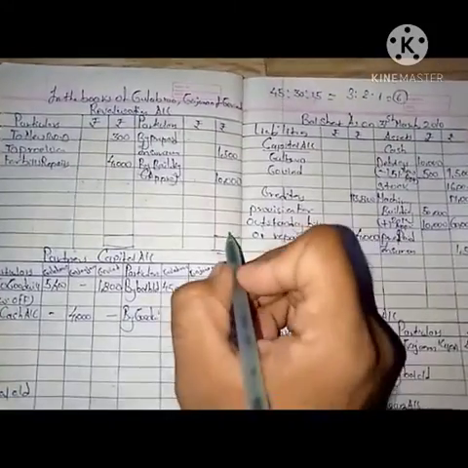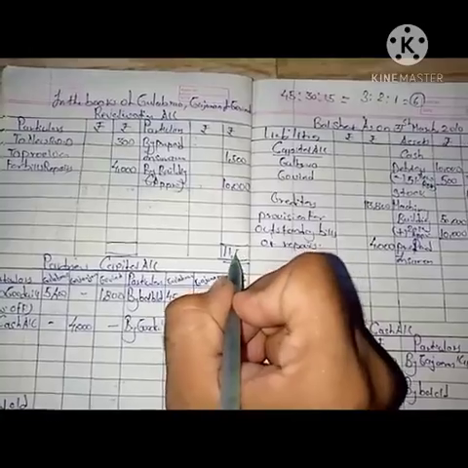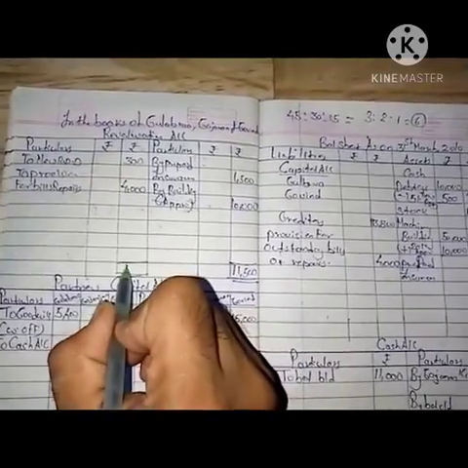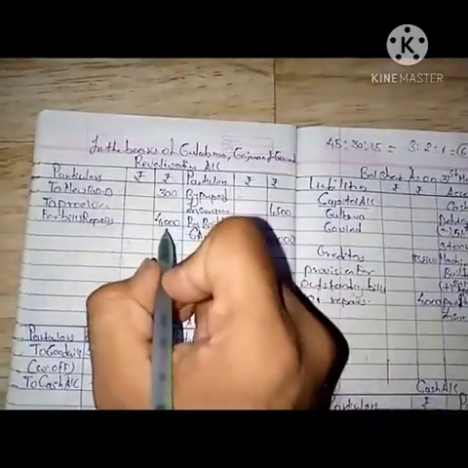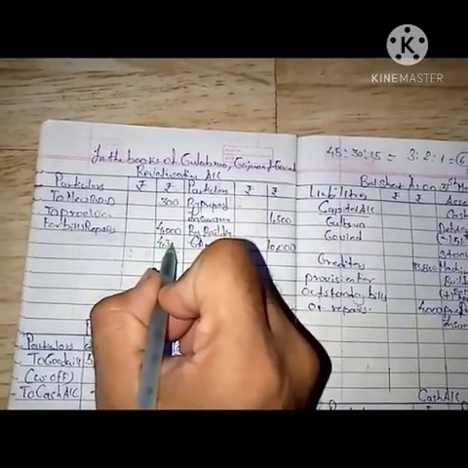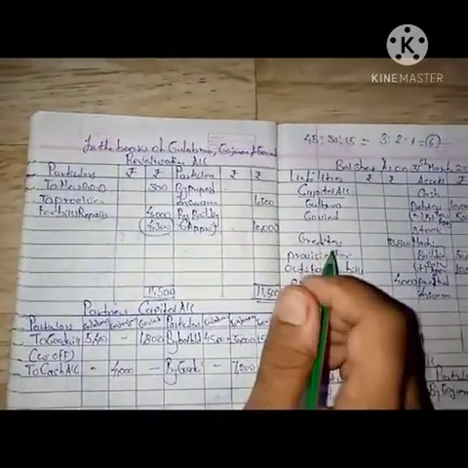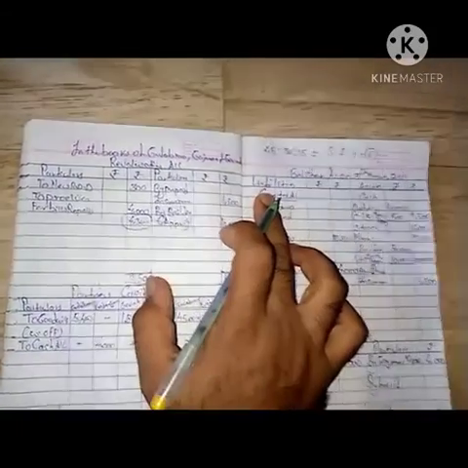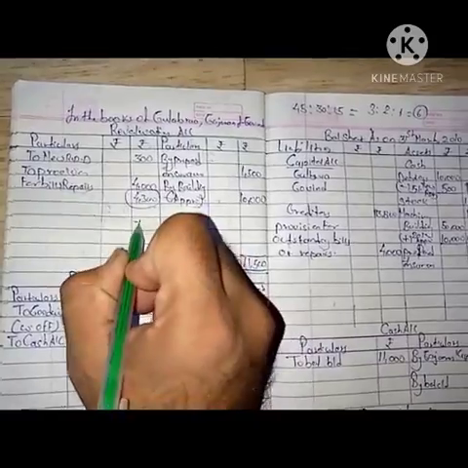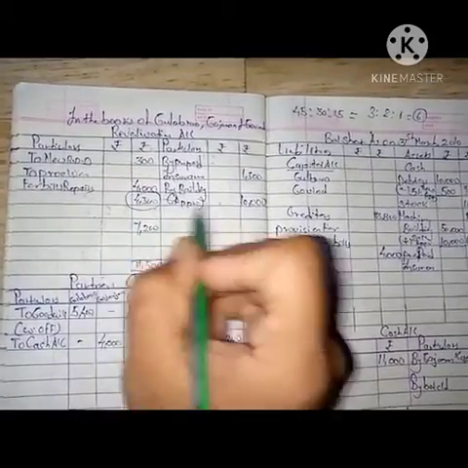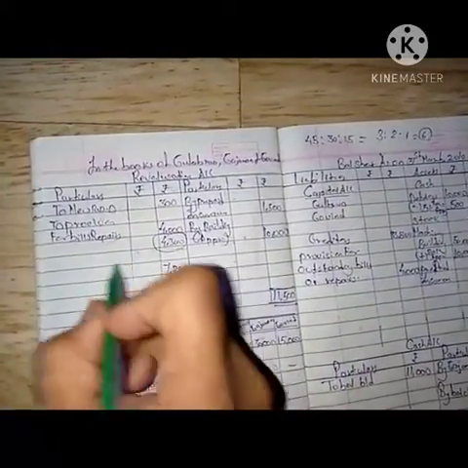I think this side is bigger. This is 11,500. Now this side is 4,300. So minus it from 11,500. After minusing, I guess we will receive 7,200 as the profit.